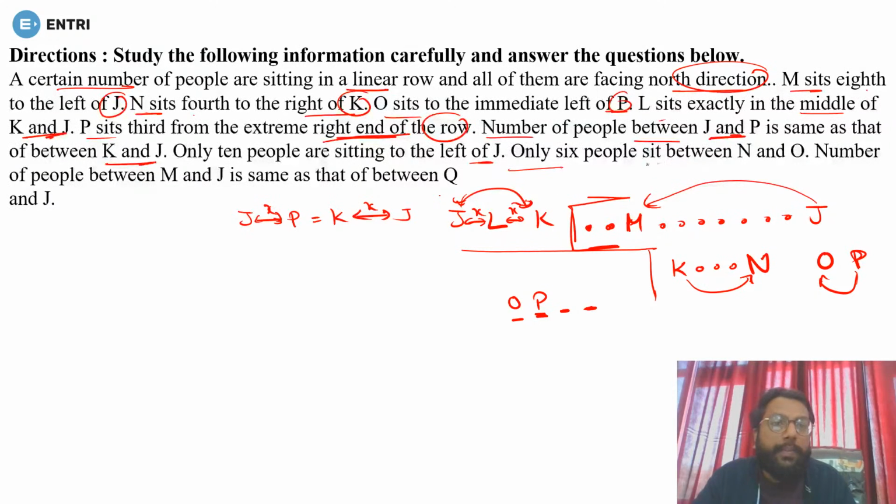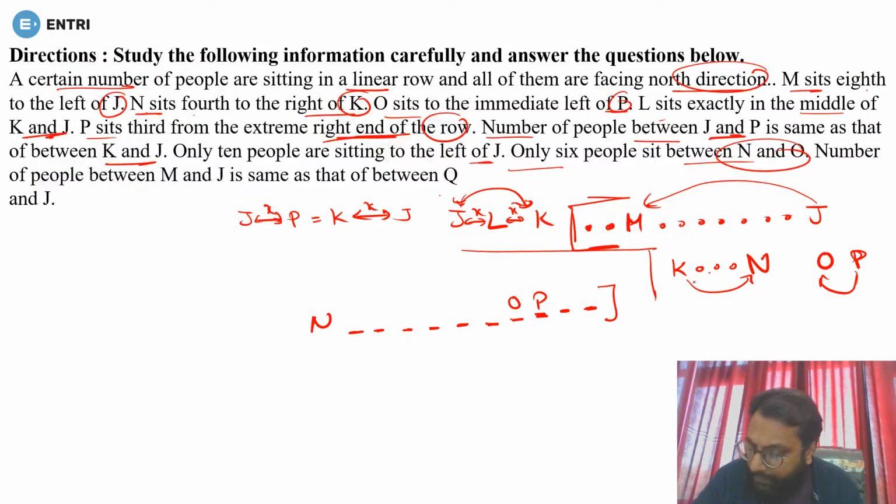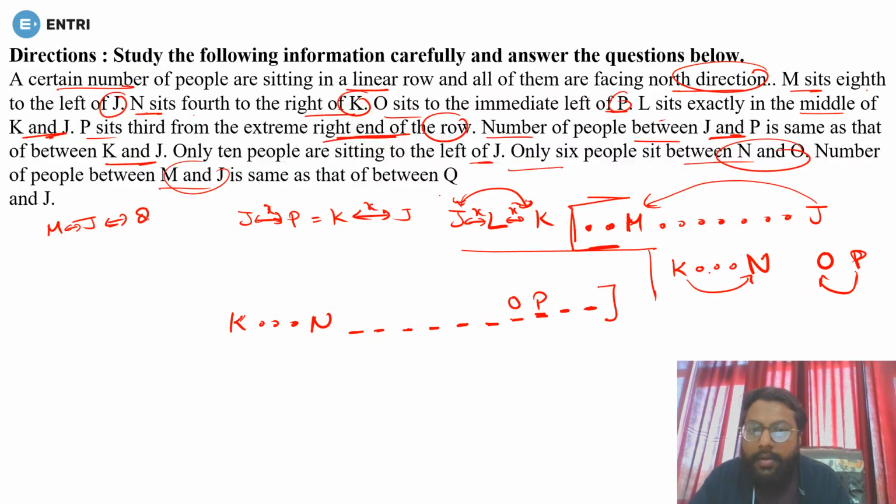Now only 6 people sit between N and O. So between N and O there are 6 persons, and it can't be to the right because O is 4th from the right end. So 1 2 3 4 5 6, there should be N. Yes or no? Now N is 4th to the right of K, so 1 2 3, there you must have K. Yes or no? Is it done? Okay, next, the number of persons between M and J is the same as between Q and J. So this will be like this. Yes or no? Done.